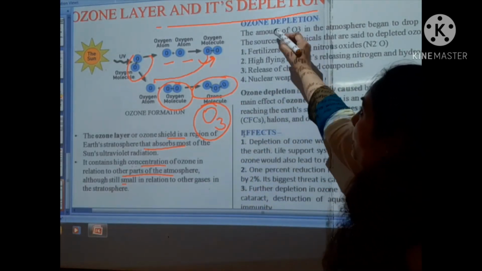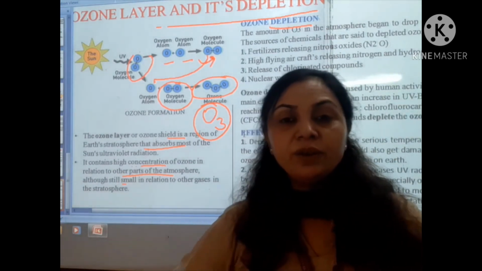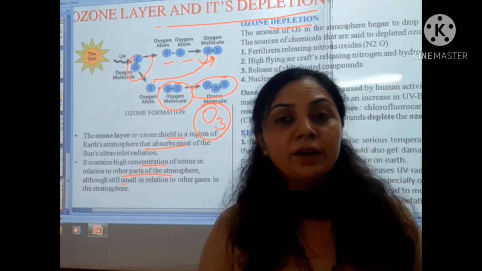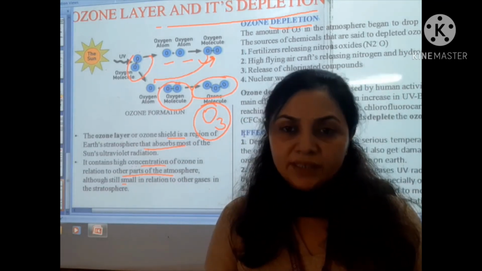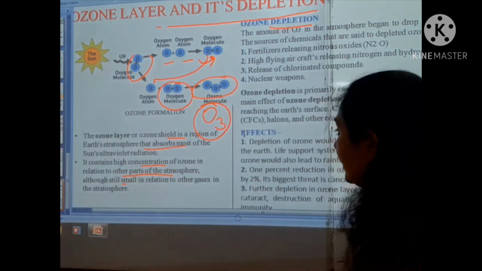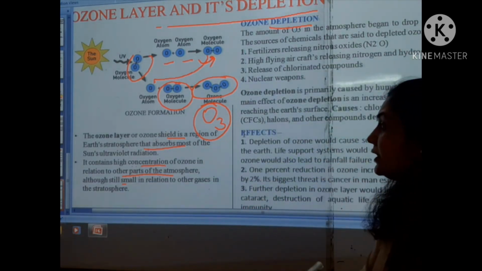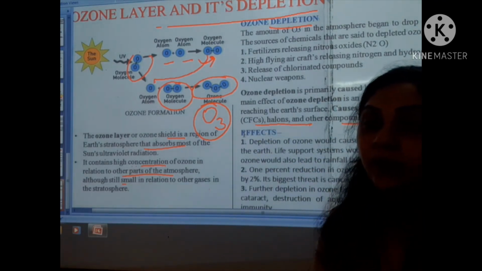And now, what is ozone depletion? Actually, today we are seeing that in the upper layer of the ozone, different holes are being created due to different types of gases, such as CFCs, halogens and other compounds, and they are depleting the layer and creating holes.